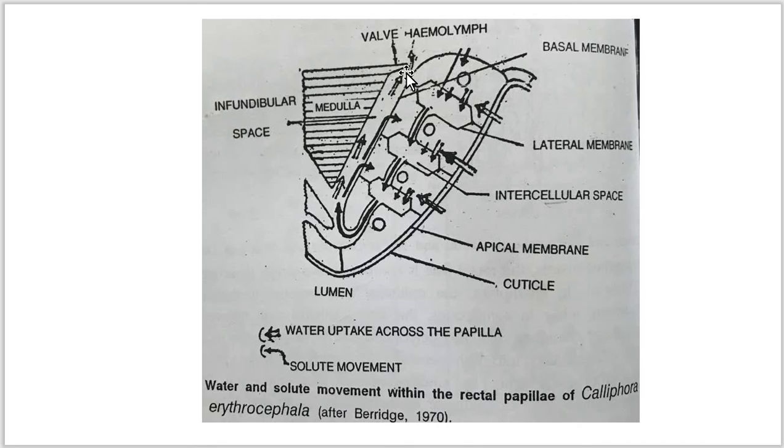Now the papillae are supplied with fine nerves, neurosecretory cells as well as tracheae. Now the tracheoles penetrate into the intercellular spaces. Now this is the movement of solute particles within the rectal papillae, at the medullary or cortex region, along with the infundibular space, towards the semilunar wall which prevents the excess backflow of the hemolymph.